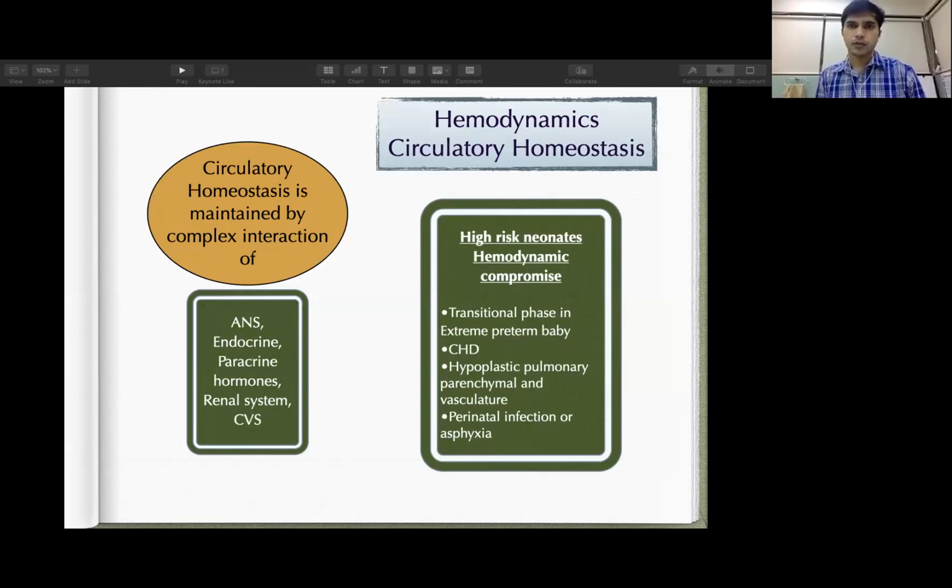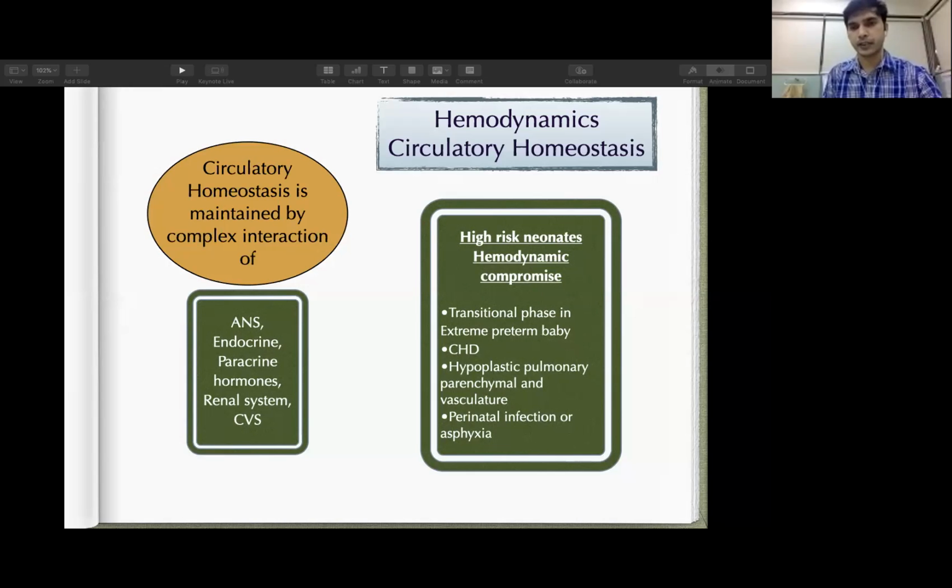Circulatory homeostasis is maintained by a complex interaction between the autonomic nervous system, the central nervous system, hormones released from the endocrine system, paracrine factors, and also the renal system as well as the cardiovascular system. But a few neonates are at high risk of developing hemodynamic compromise.